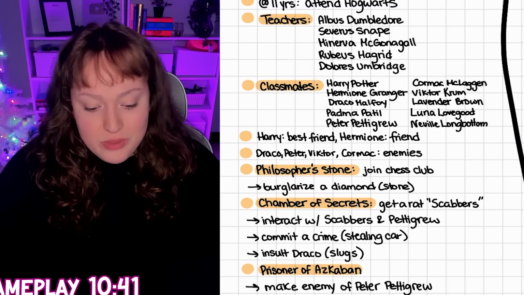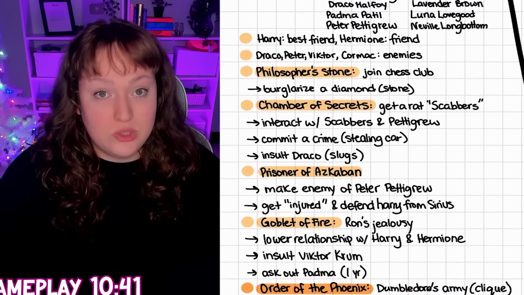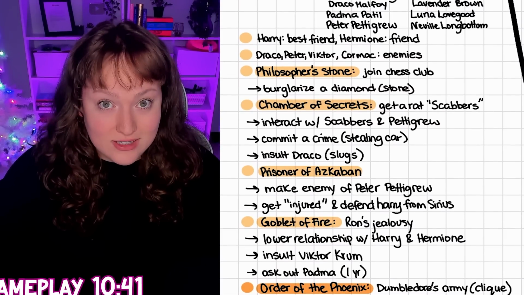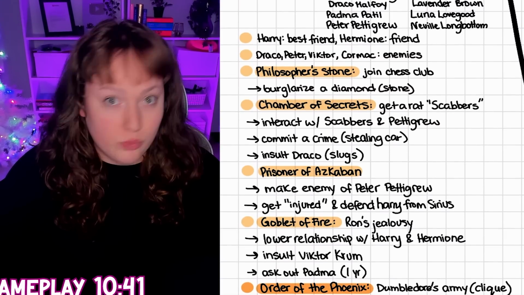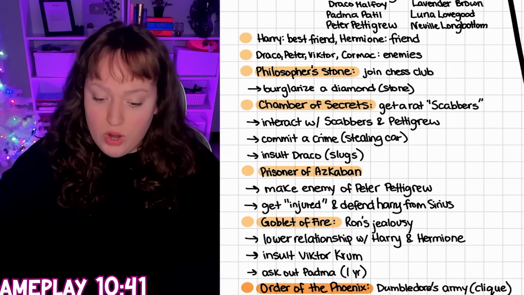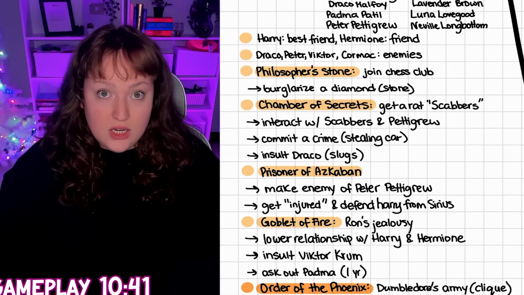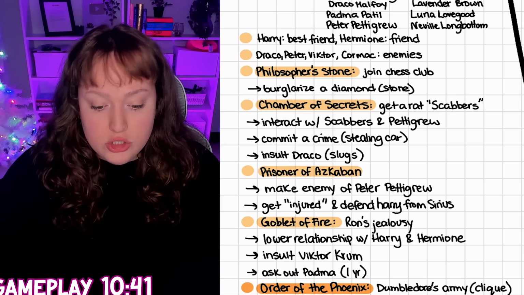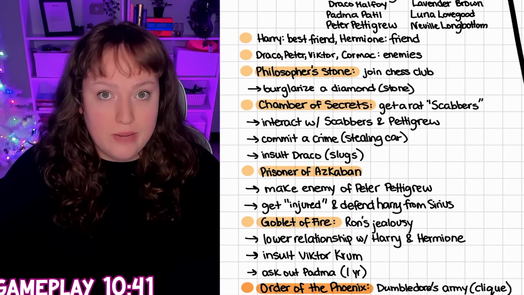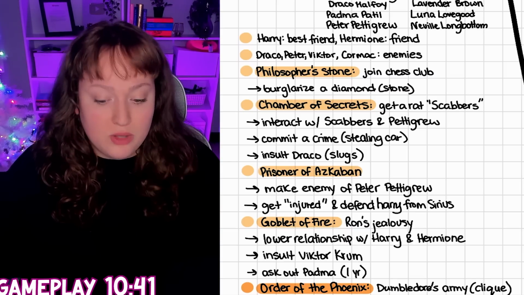And now we get to Philosopher's Stone. To symbolize the wizard chess and how smart Ron actually was and how he pretty much was the hero that day, we are going to join the chess club. We're also, just like we did with Harry and Hermione, going to burglarize a house until we're able to get a diamond to symbolize the stone.